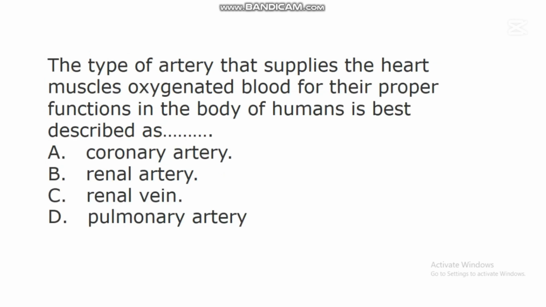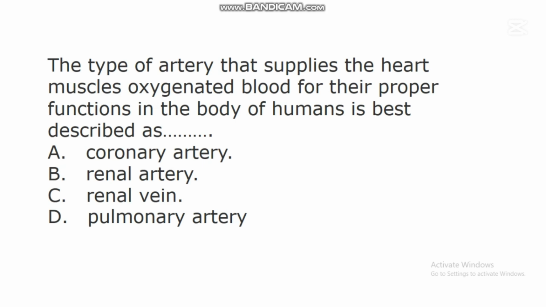The next question says, the type of artery that supplies the heart muscles oxygenated blood for their proper functions in the body of humans is best described as dash. A. Coronary artery. B. Renal artery. C. Renal vein.